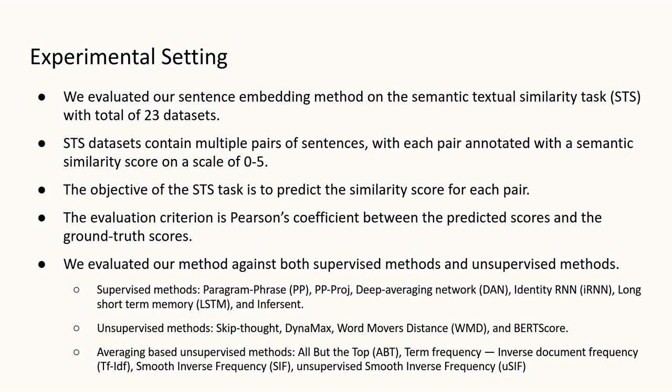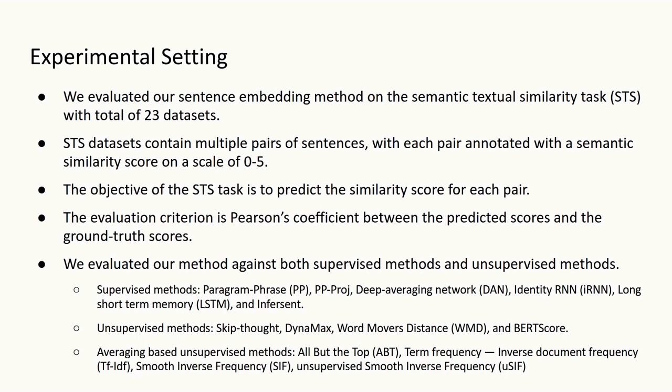We evaluated our sentence embedding method on the semantic textual similarity task with a total of 23 datasets. STS datasets contain multiple pairs of sentences, with each pair annotated with a semantic similarity score on a scale of 0 to 5. The objective of the STS task is to predict the similarity score for each pair. The evaluation criterion is the Pearson coefficient between the predicted scores and the ground truth scores.